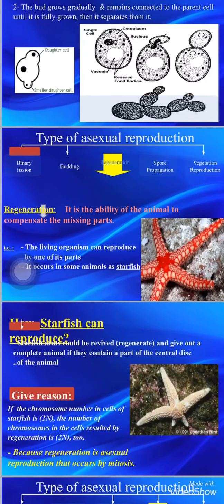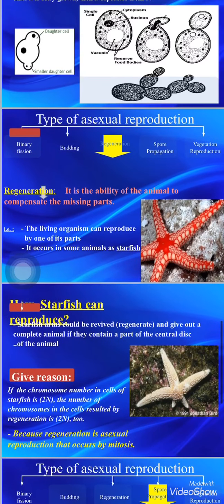If the chromosome number in cells of starfish is 2n, the number of chromosomes in the cell resulted by regeneration is 2n. Why? Because the regeneration is asexual reproduction. It occurs by mitosis, so there is no reduction in the number of chromosomes. You have to take care of this part.